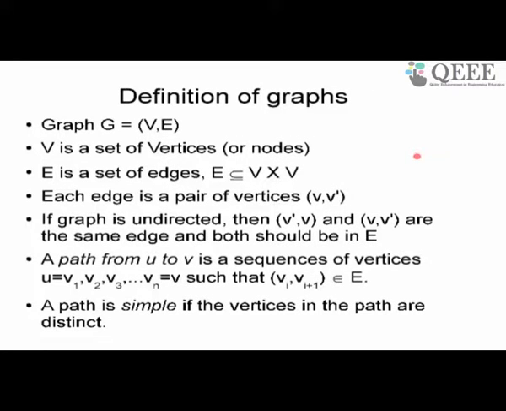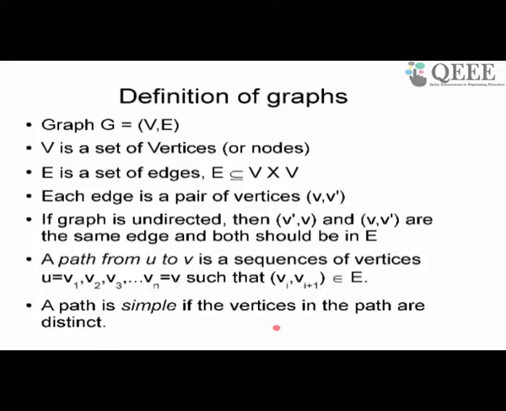So we have a very simple definition of graph. A graph consists of nodes, or many times called vertices. In fact, in all my slides I have used vertices, but interchangeably we may use nodes to represent the vertices of the graph. So graph consists of vertices V and edges E. V is the set of vertices or nodes, E is a set of edges which is a subset of V cross V. An edge (V, V') is a directed edge which goes from V to V'. If the graph is undirected, then if (V, V') belongs to the edges, then (V', V) also belongs to edges, right? So if there is an edge from V to V', and an edge from V' to V also in the graph, then the graph is said to be undirected.